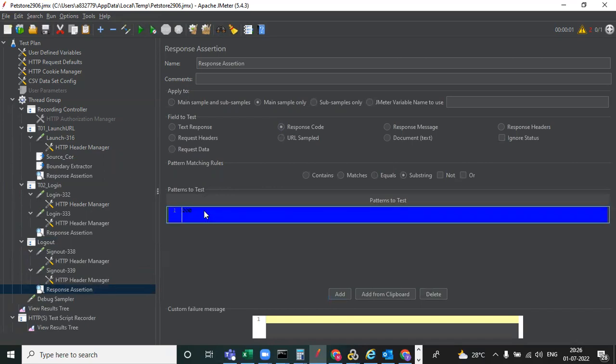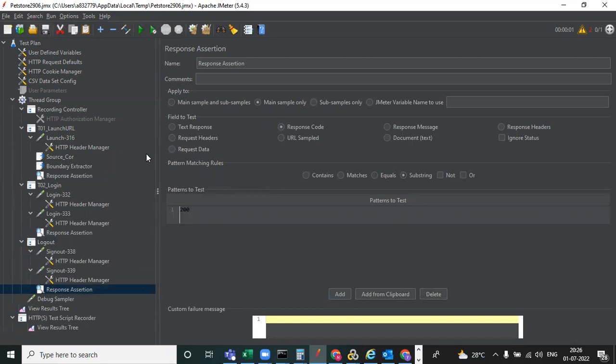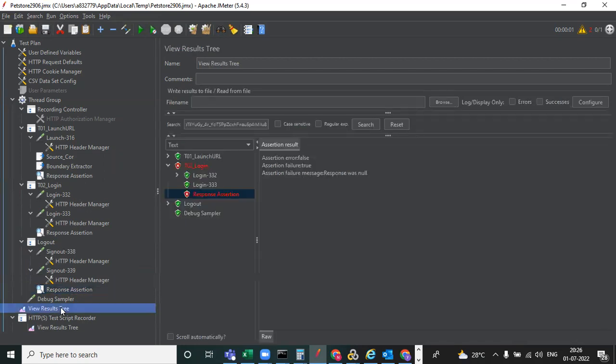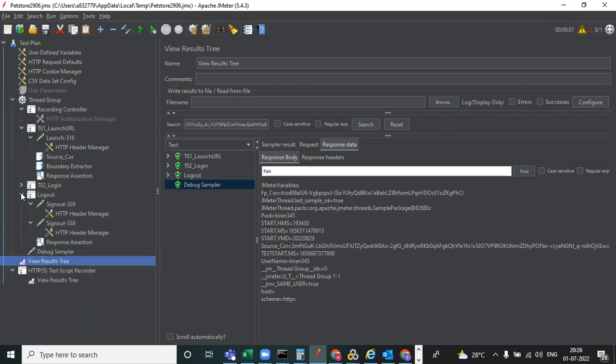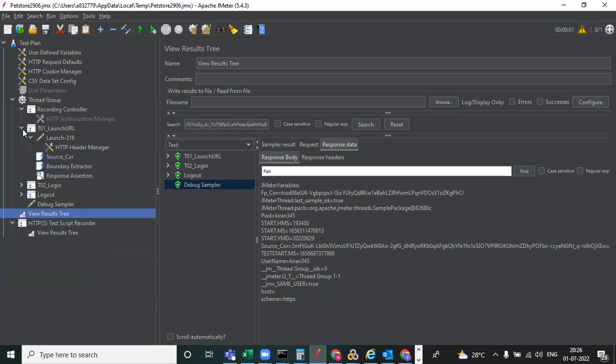We need to add this and give it as 200 and save it. Again we'll come there, remove this code, and save this. See, now assertion is not failed. You can observe here also in response data, we have done correlation and parameterization, and all values are picked. Able to see? So like this we can do page verification. You can use response assertion 200, which is fine.